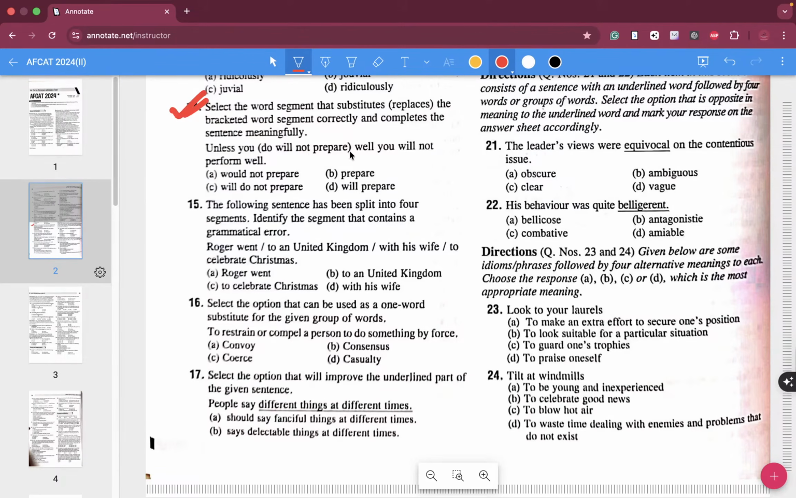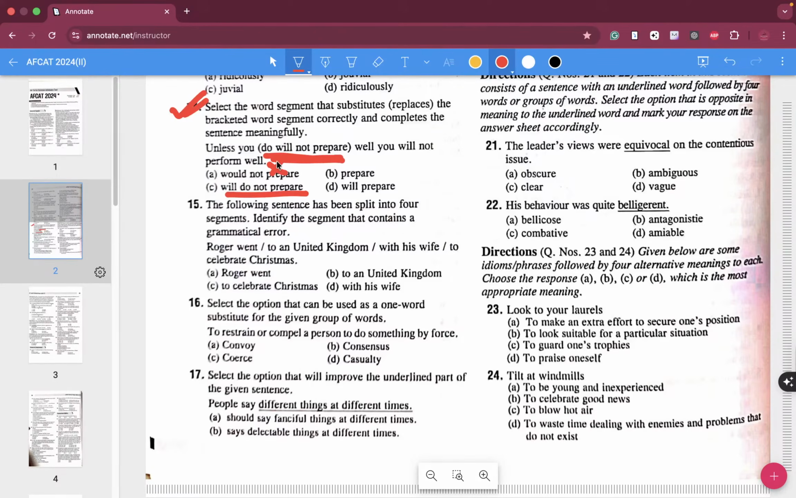Unless you do not prepare well, you will not perform well. This is the whole sentence over here. So the mistake over here is in "unless you do not prepare well." They have already said it like that: would not prepare well, will do not prepare well.